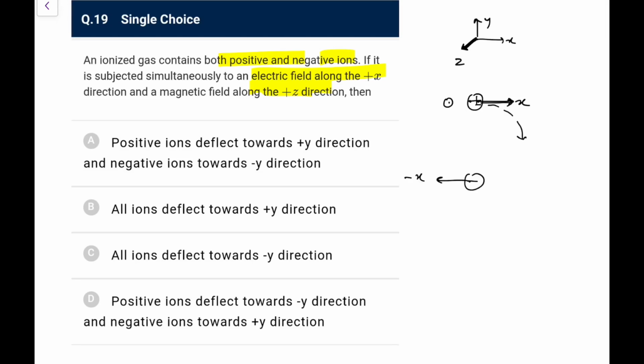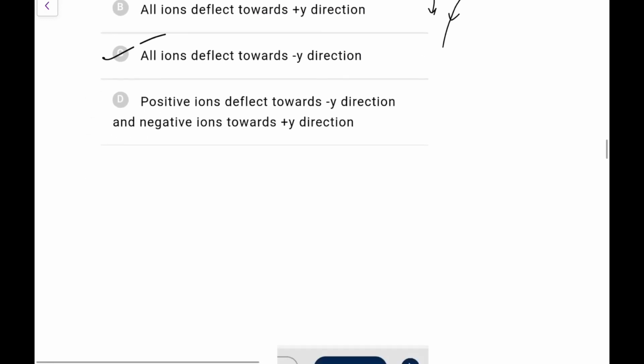Again, if I do that v cross b, in this case it comes upwards, but it is negative, so it will experience a force opposite to v cross b. So again it will go like this. So again it will also drift along the minus y. So both ions will deflect towards negative y direction. Go for option C.